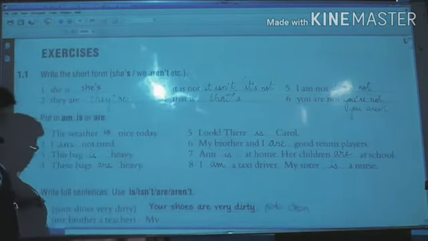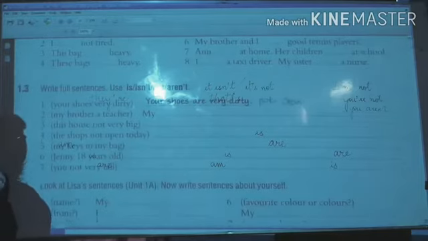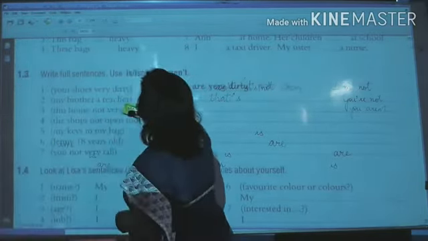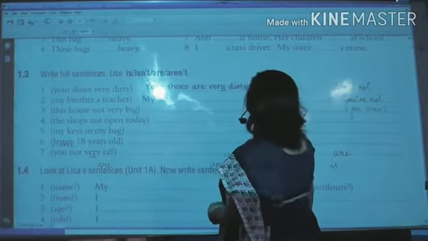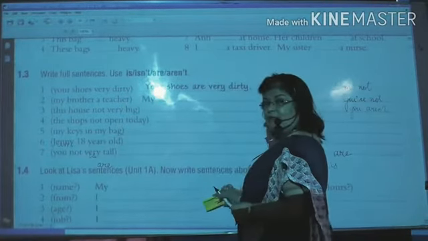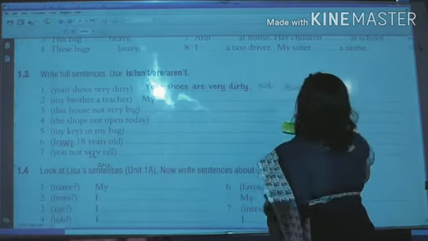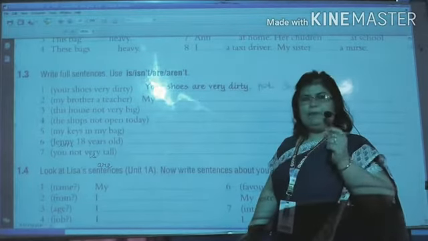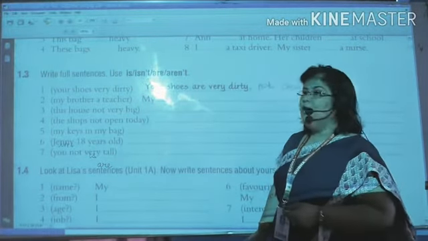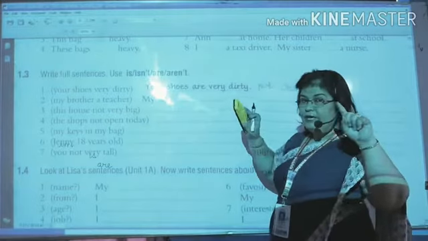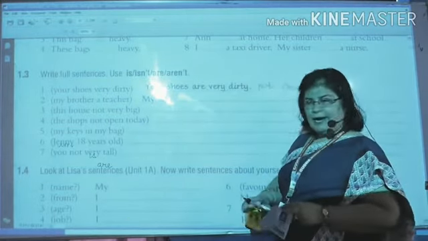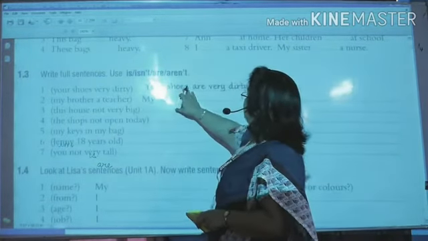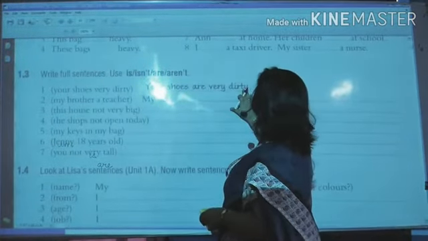Okay. Now let's move to the next. Write full sentences. Use is, isn't, are, aren't. Okay, means we have to decide whether it will be a positive sentence or it will be a negative sentence. They have given us the clue in the bracket. Okay. My shoes very dirty. My shoes are very dirty.